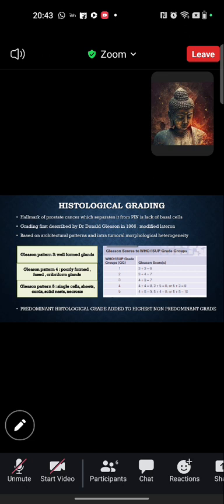So based on these patterns, ISUP has divided grade groups for prognostication, and 5 grade groups are there. The scoring is based on the highest and second highest predominant pattern of the histology. The only difference to remember here is Gleason grade group 2 and 3, where both have score 7, but they separate by the predominant pattern. In grade group 2, the predominant pattern is pattern 3, and in grade group 3, the predominant pattern is pattern 4.